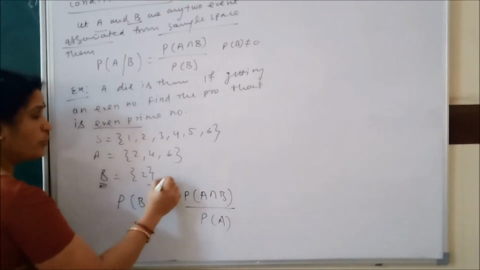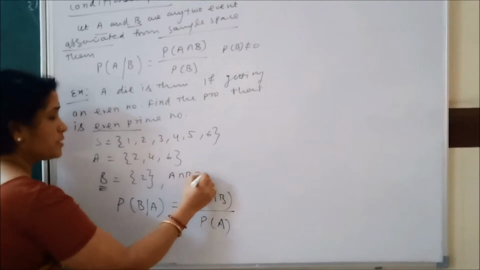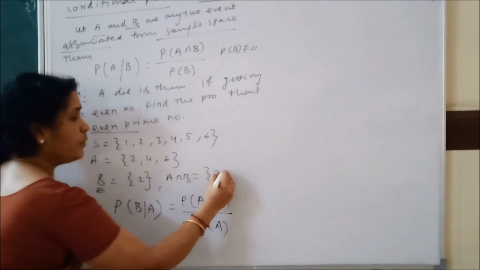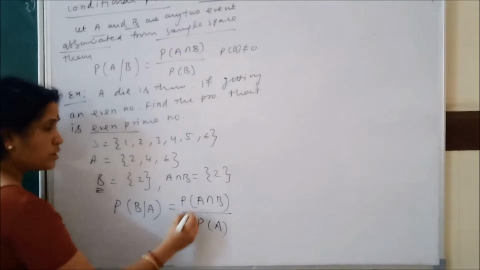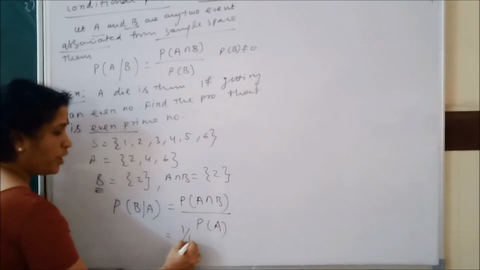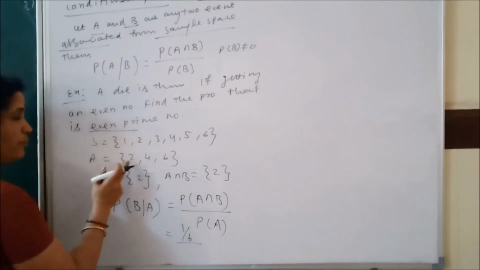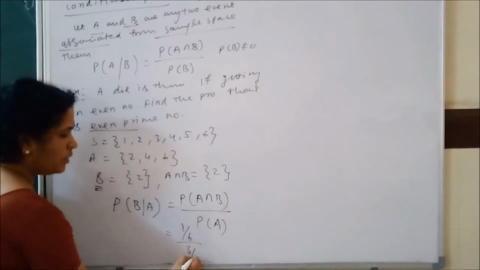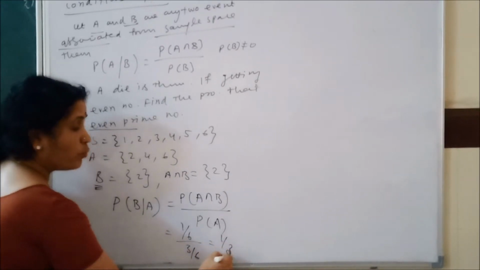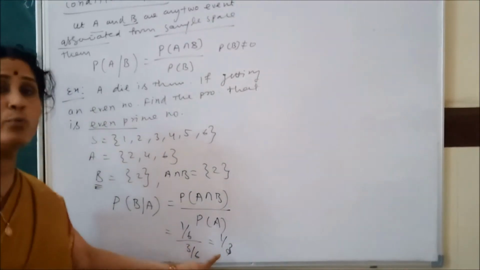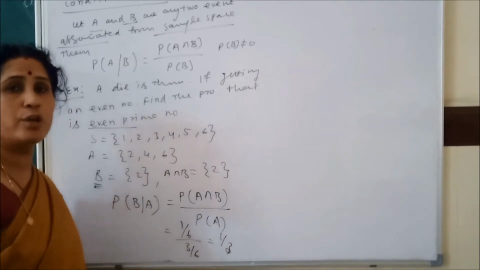Now you have to find A intersection B. What is it? The common element of A intersection B, that is 2. So what is the probability of A intersection B? 1 out of 6, the whole upon probability of A, which is 1, 2, 3, so that is 3 out of 6. That is equal to 1 out of 3. In this way you have to use conditional probability.